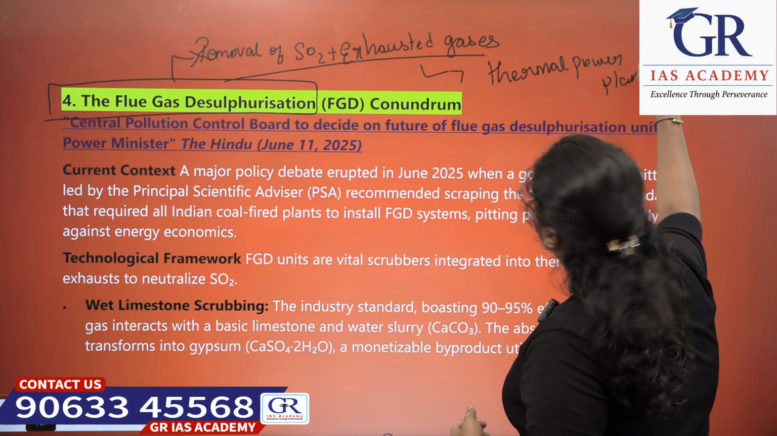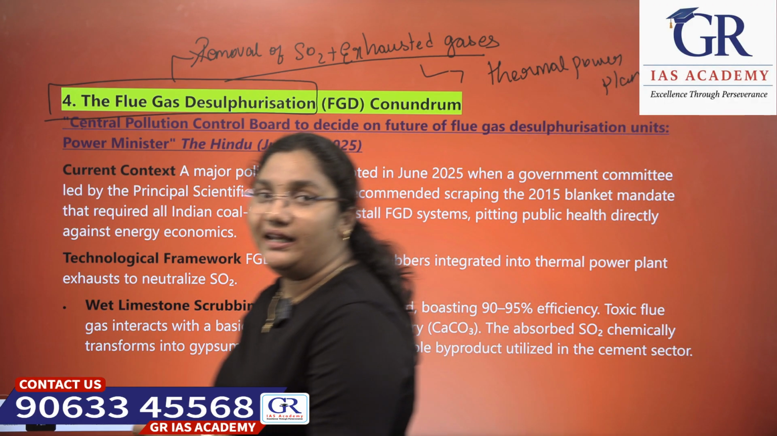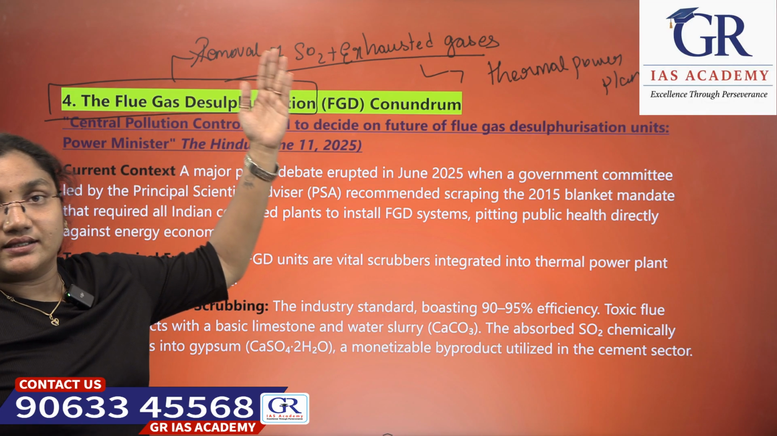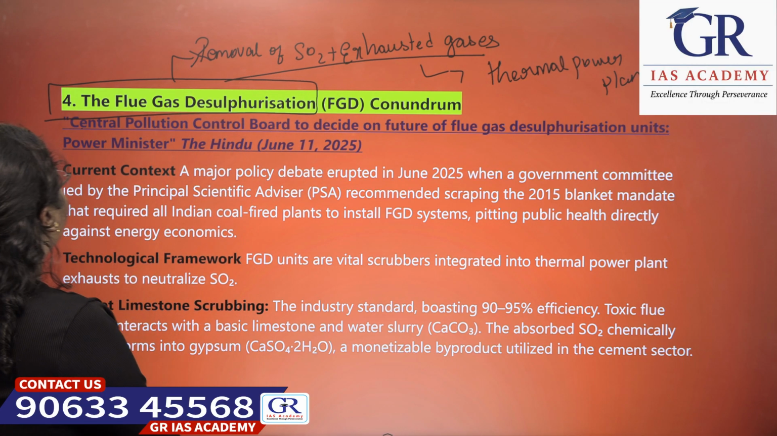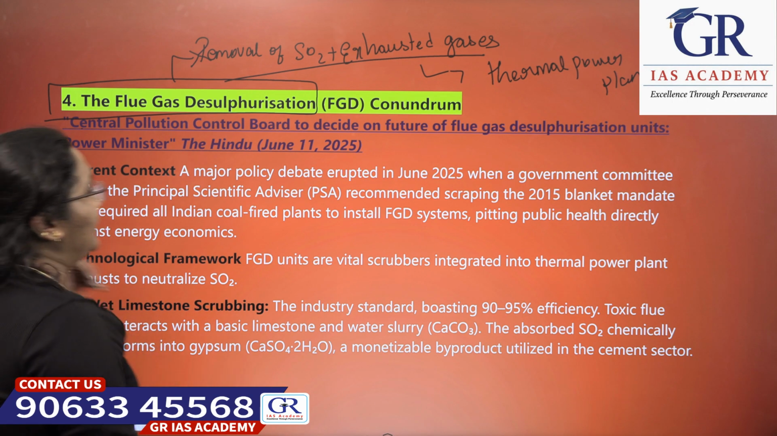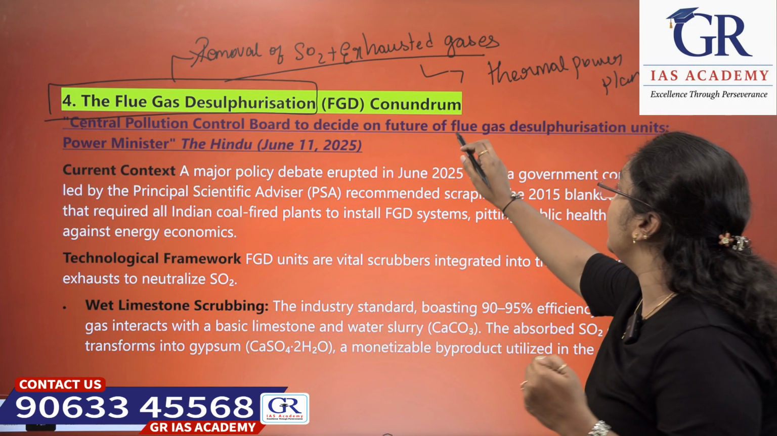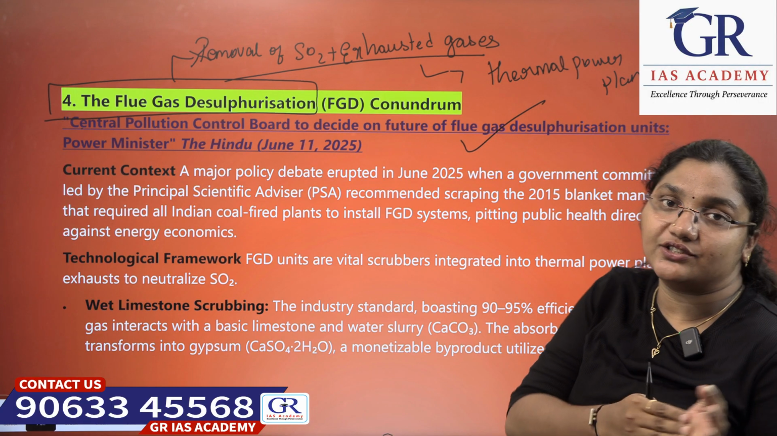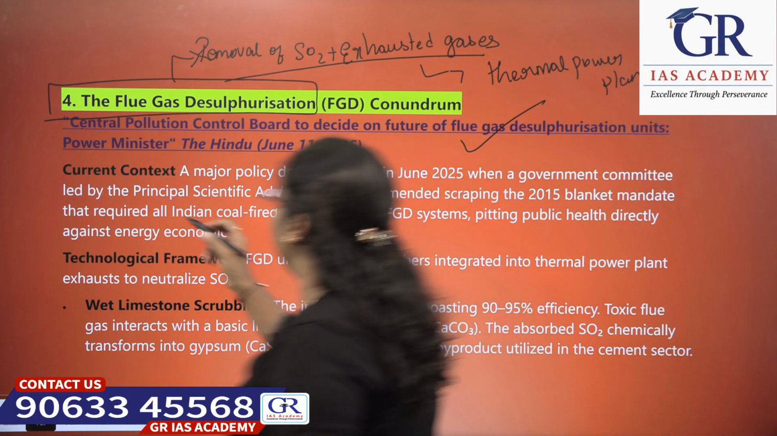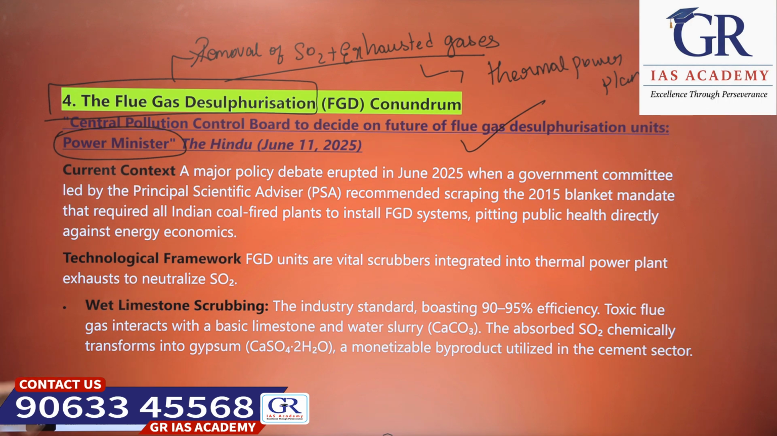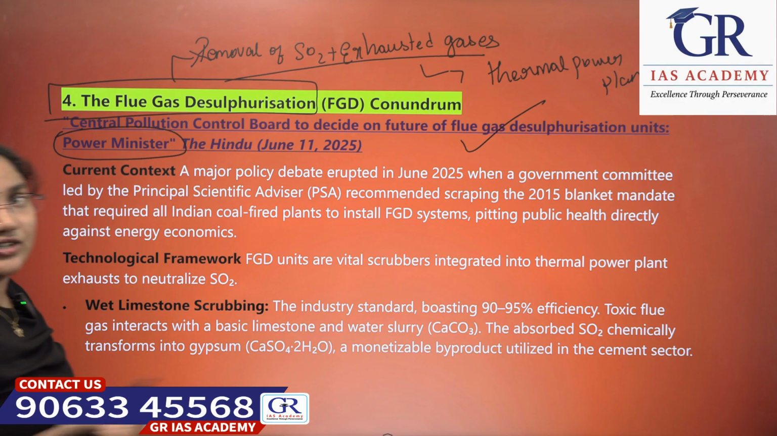which are released from the thermal power plants. The name itself states desulfurization means removal of sulfur dioxide. Okay, now see, Central Pollution Control Board to decide on future of flue gas desulfurization units, which is given by the Power Minister in The Hindu, June 11, 2025.